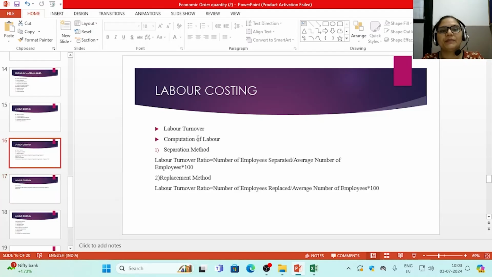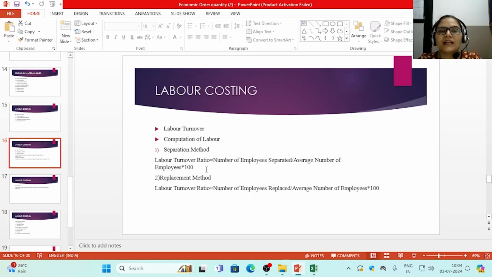First is the separation method. Labor turnover ratio is equal to number of employees separated upon average number of employees, into 100. In this method, the number of employees who left the organization in the normal course due to retirement, those who resigned, and those discharged by the organization is expressed as a percentage of average number of employees. Average number of employees is calculated as employees at the beginning of the year plus employees at the end of the year, divided by 2.